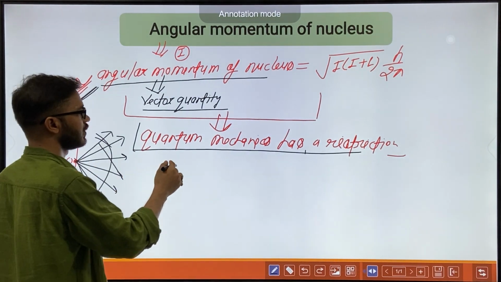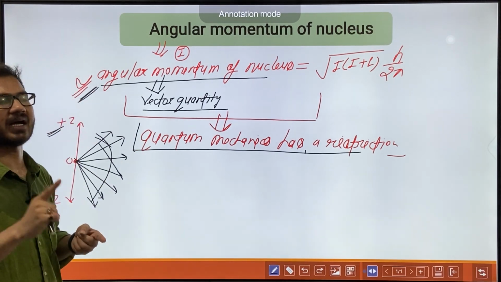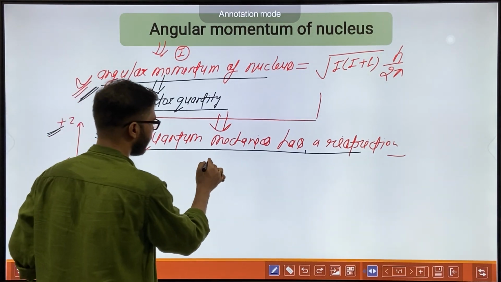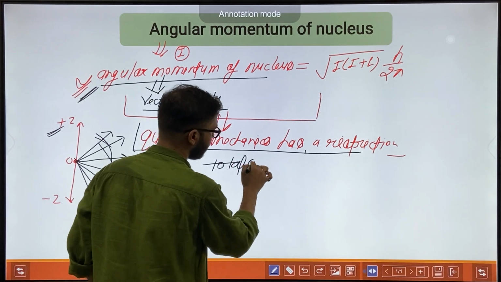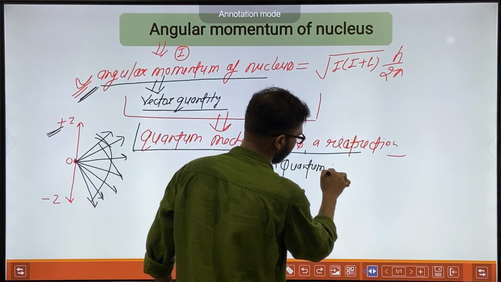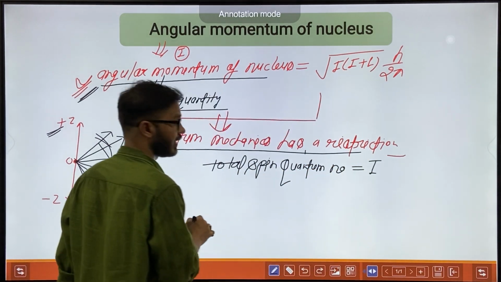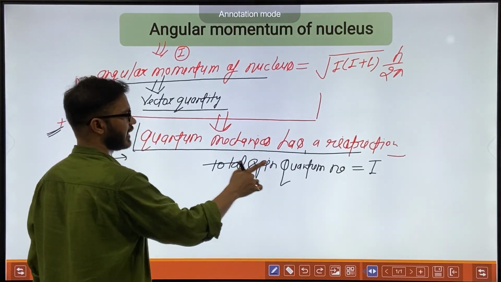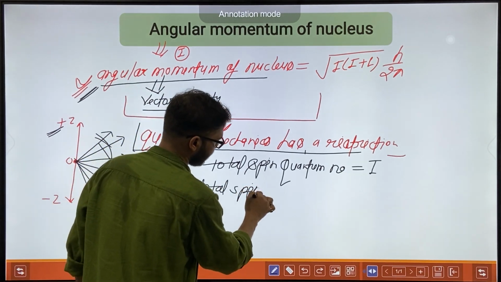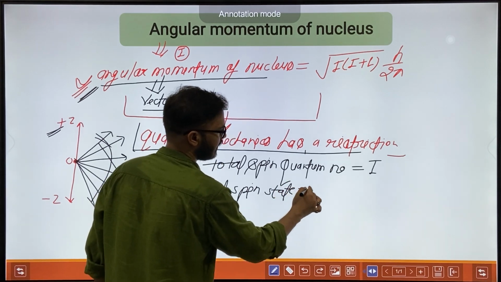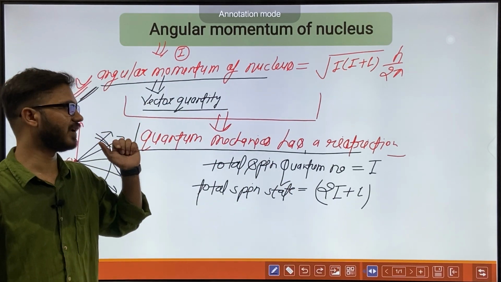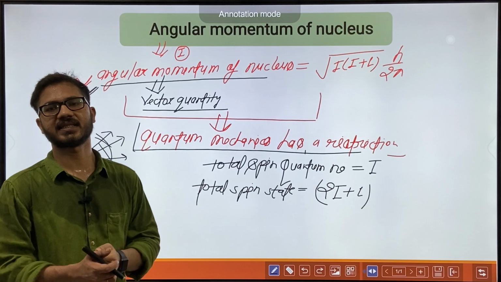Okay, so if we are talking about the spin state of nuclei, if the total spin quantum number has a value of I, it will have 2I plus 1 total spin states.